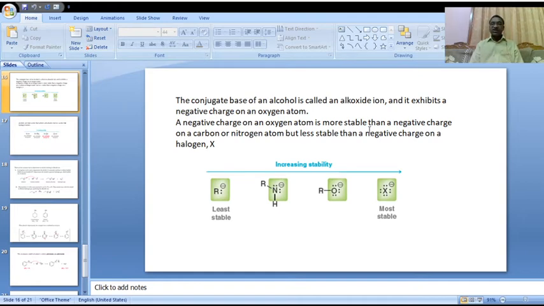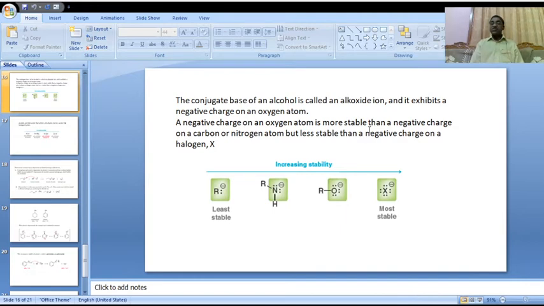This alkoxide is a very stable compound and exhibits a negative charge on an oxygen atom, which is more stable.